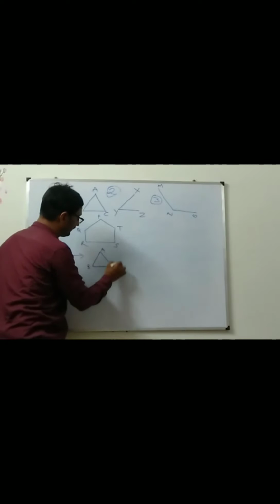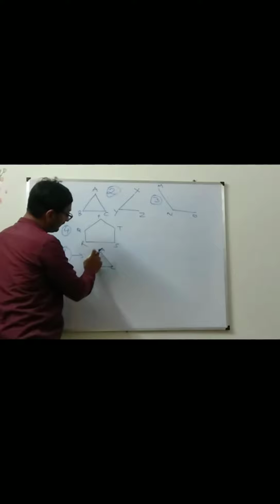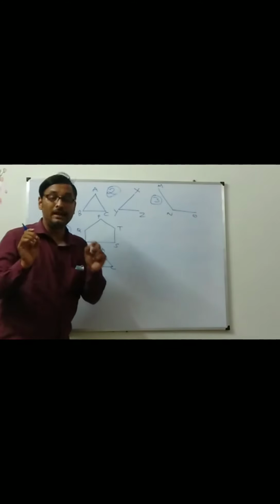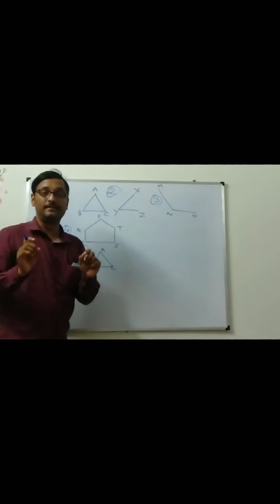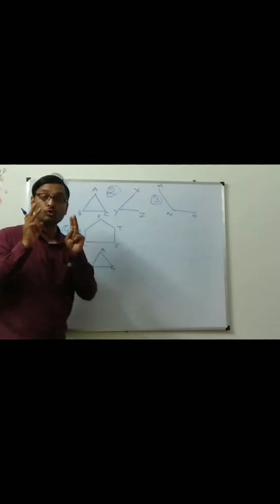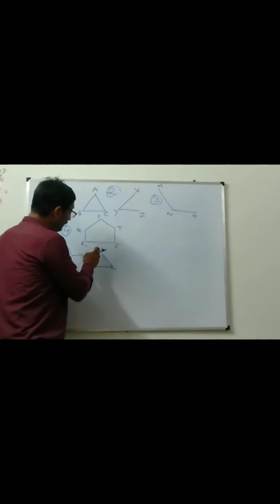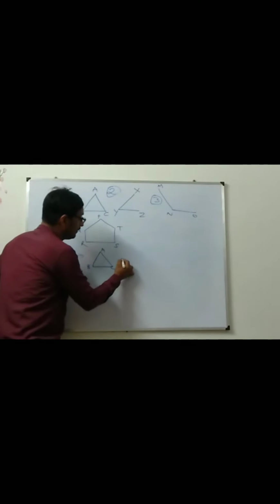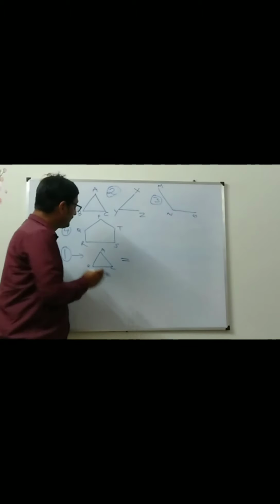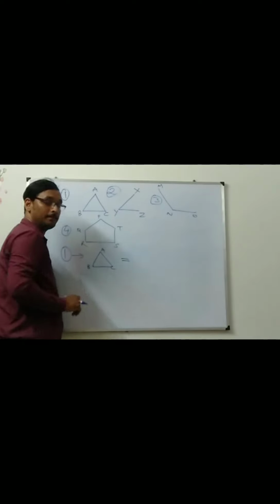This is one side, this is another side, this is another. You have to name the sides. Remember, a side is made up of 2 points. So if I am naming this side, you tell me what are the 2 points which made this line.